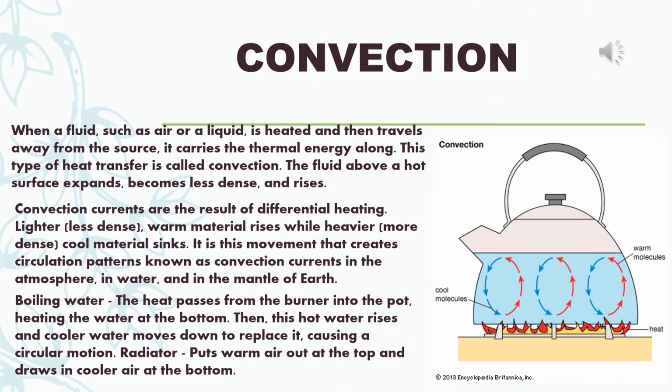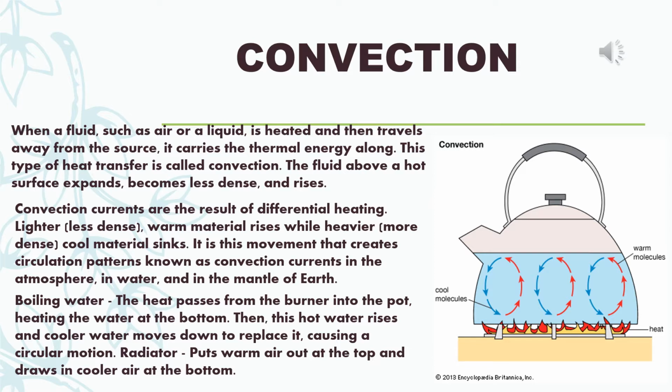Now convection. Next one. When a fluid such as air or a liquid is heated and then travels away from the source, it carries the thermal energy along. This type of heat transfer is called convection. The fluid above a hot surface expands, becomes less dense and rises. Convection currents are the results of differential heating. Lighter, less dense, warm material rises while heavier or more dense, cool material sinks. It is this movement that creates circulation patterns known as convection currents in the atmosphere, in water and in the mantle of earth.